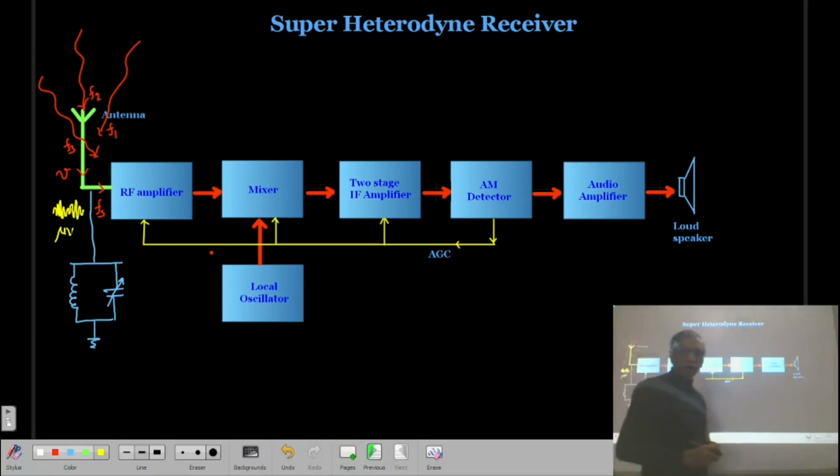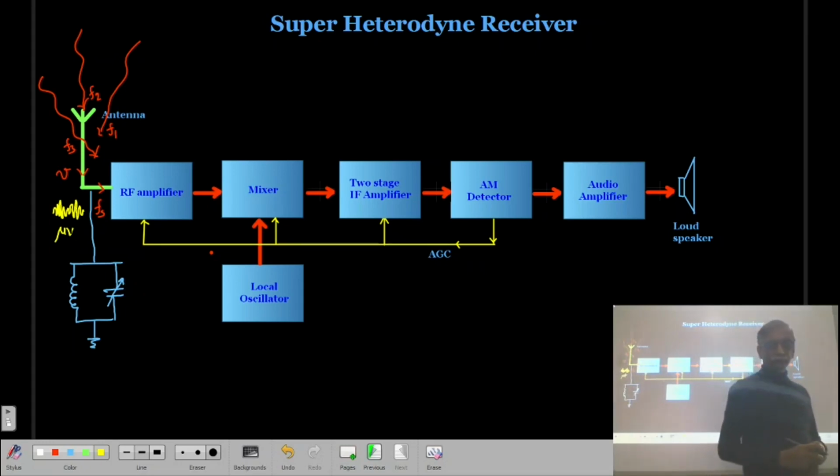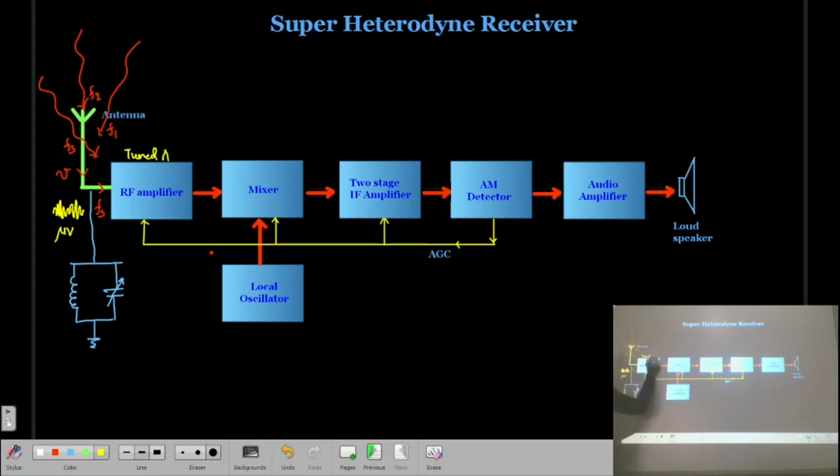It is on the order of a microvolt, and therefore we have to amplify it through this RF amplifier. And in the previous lecture I mentioned that the RF amplifier is nothing but a kind of tuned amplifier. The bandwidth of the RF amplifier is very large, but it is amplifying one particular frequency, whatever the input frequency Fs is.